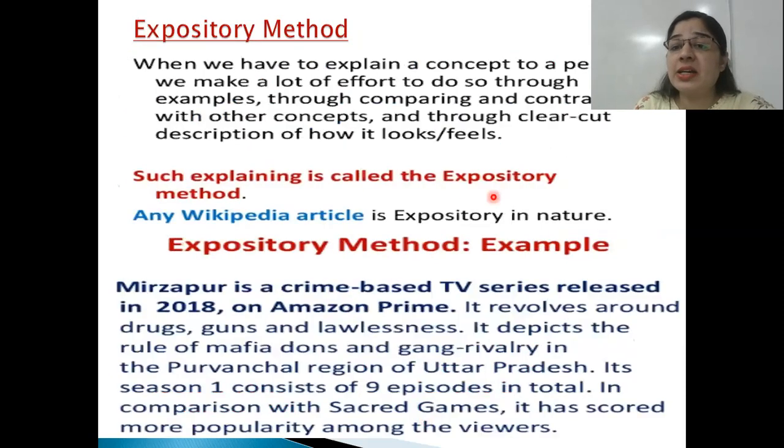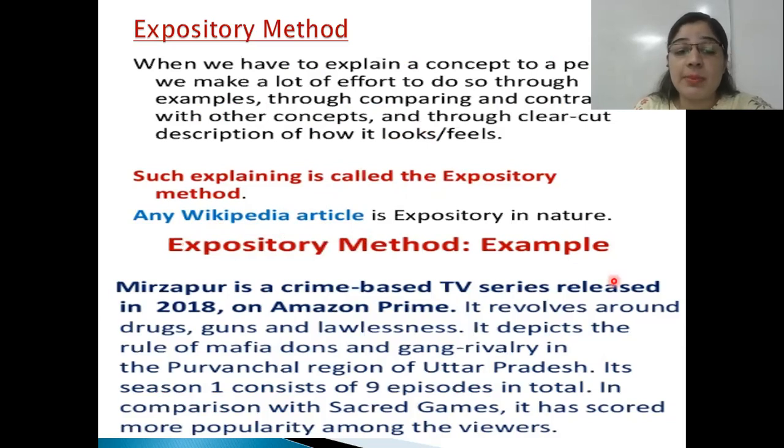Next, expository is to explain. When you explain a concept to a person, we make a lot of efforts to do so through examples, through illustrations and different graphs, charts, or different pictures, videos. We use a number of things to explain a person about a concept. So that is called expository method. Any Wikipedia article is expository in nature.